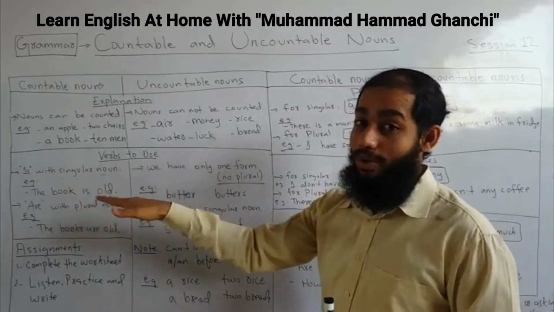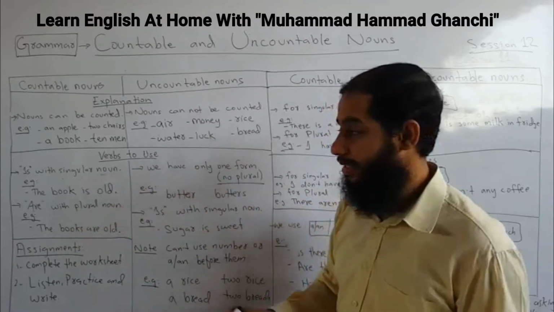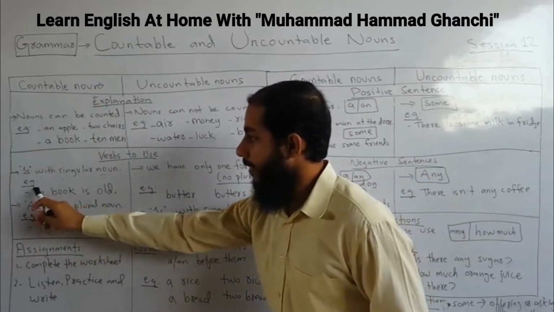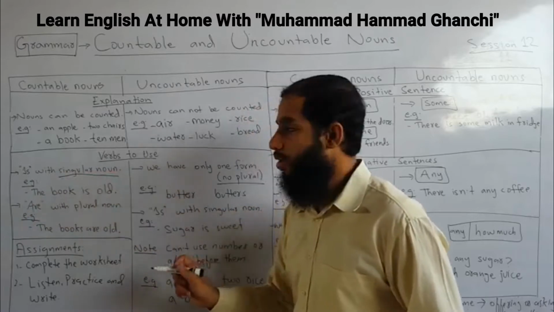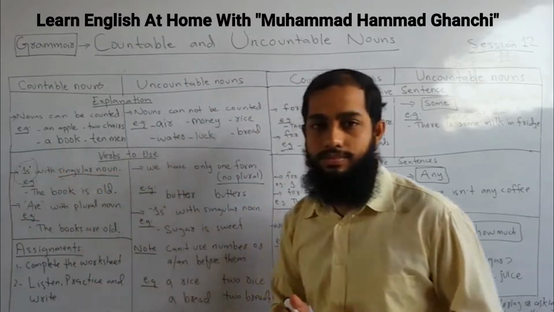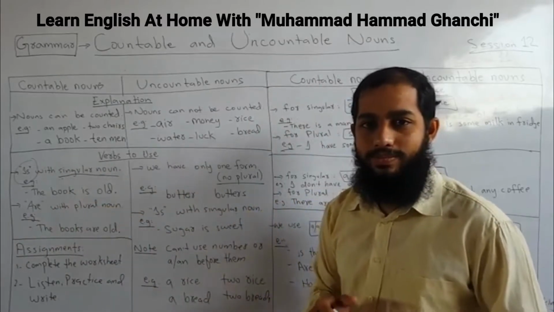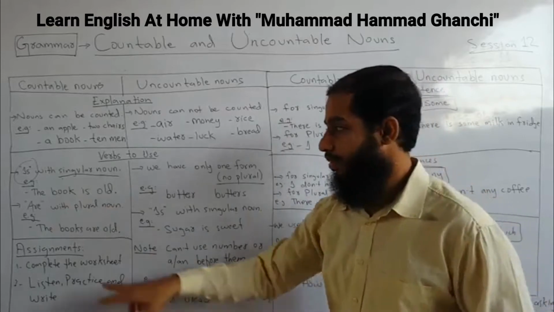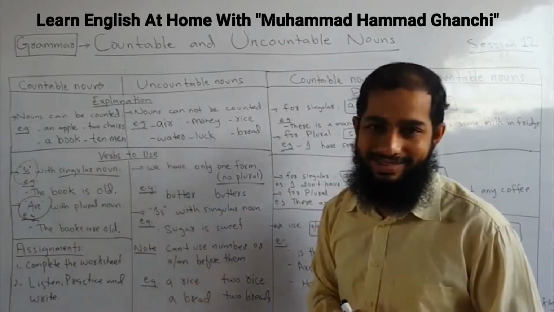We do not use all the verbs with countable and uncountable nouns. We have different cases. Let's talk about countable nouns. If the noun is singular, we use is. For example, the book is old. Singular means is. When it is plural, we use are.